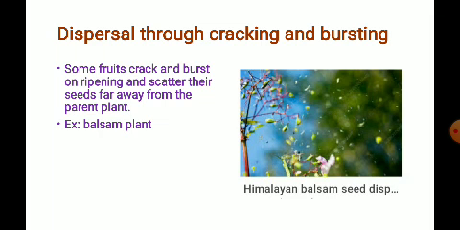The fruit cracks and bursts on ripening. As the fruit ripens, it scatters its seeds far away from the parent plant. Here you can observe the fruit cracks and bursts. So these seeds fall to different places around and grow into new plants. This is the example of the balsam plant.